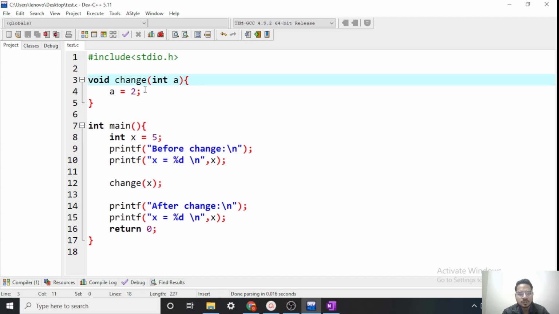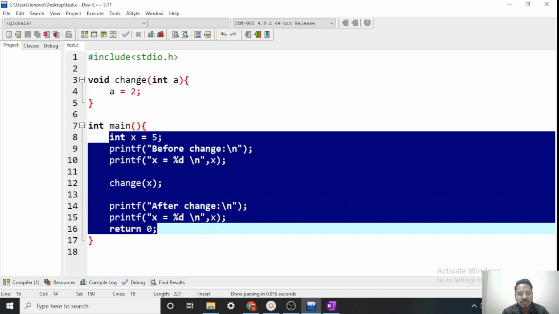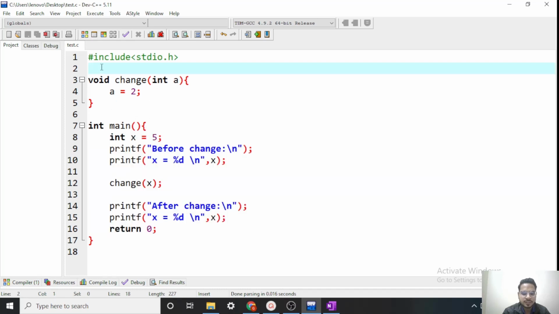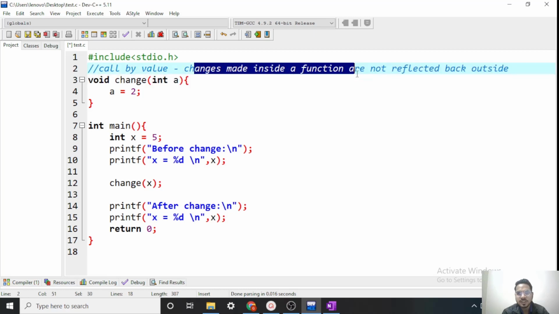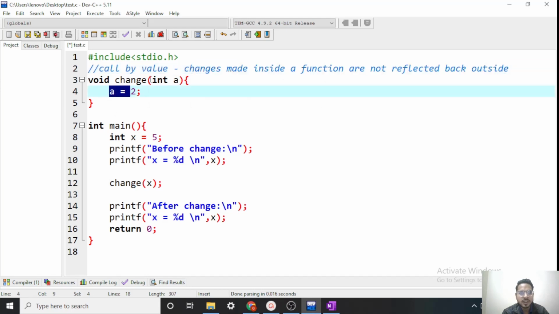So in short, what is call by value? Call by value means whatever changes we make inside a function are not reflected back outside that function. We can write it here. So to do that, we will need call by reference. Here we are just passing by value. For changes to reflect, we need to pass by address.